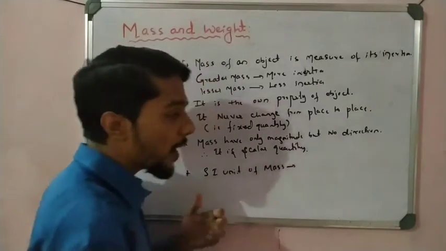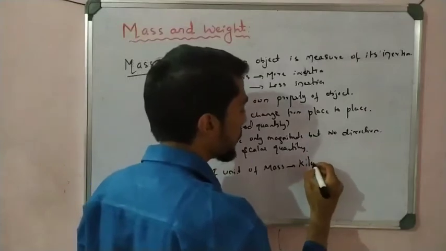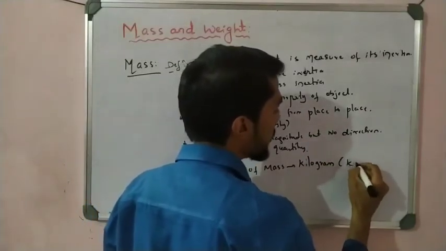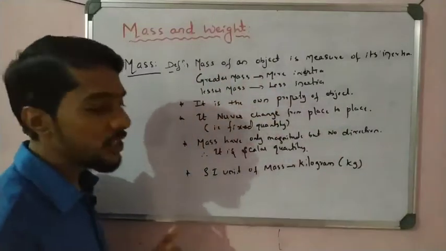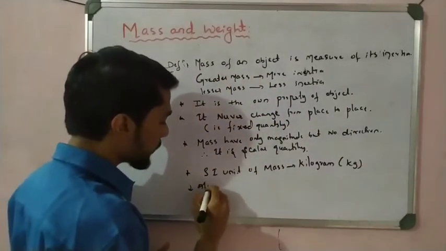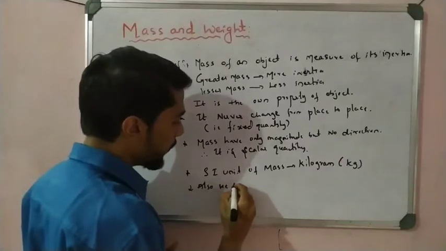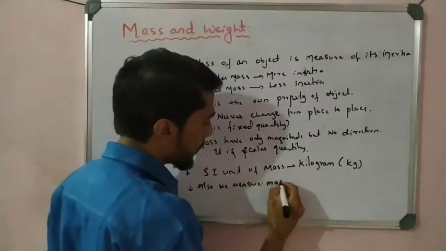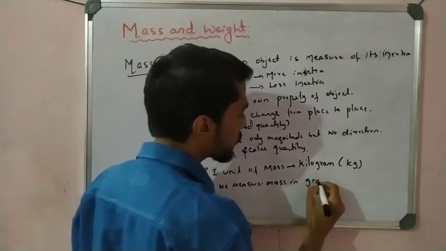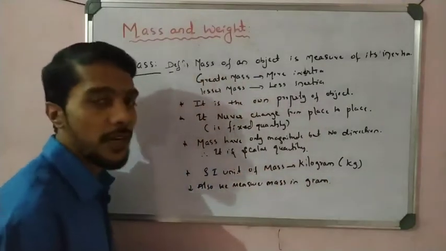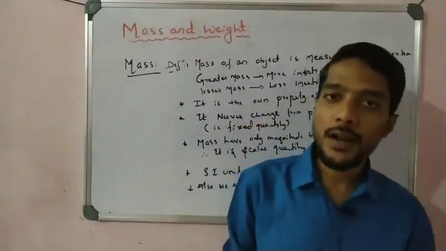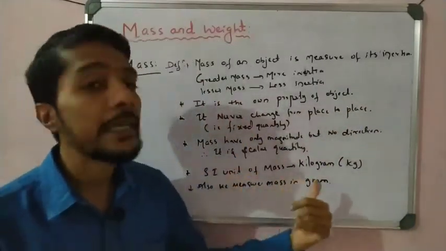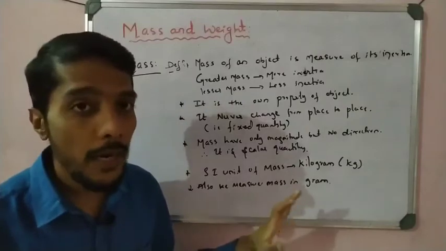The SI unit of mass is, students, kilogram, that is kg. Also we measure mass in gram, but the SI unit is kg, right? So we also measure the mass in gram and kilogram, but the SI unit of mass is taken as kg here. This point you have to remember.